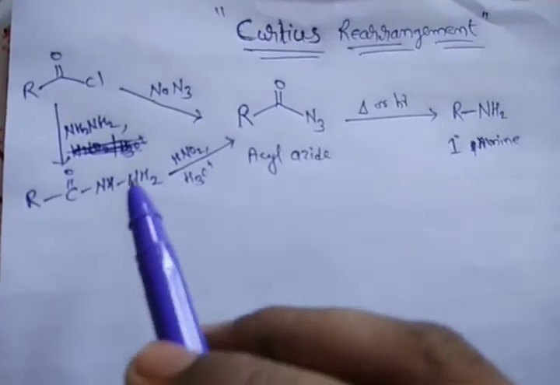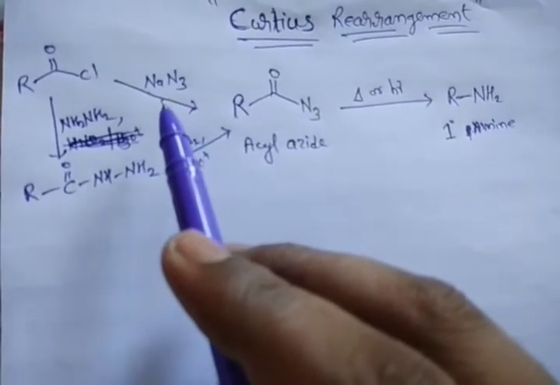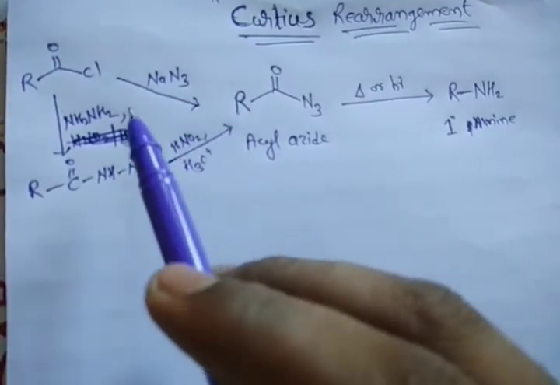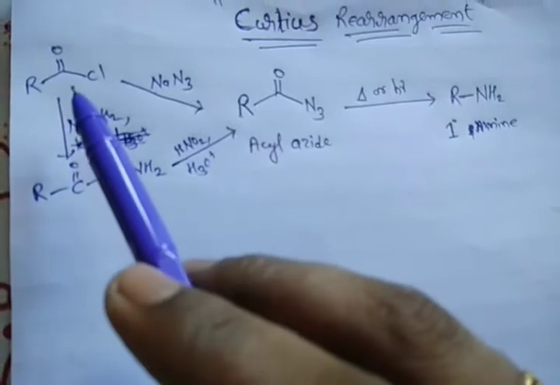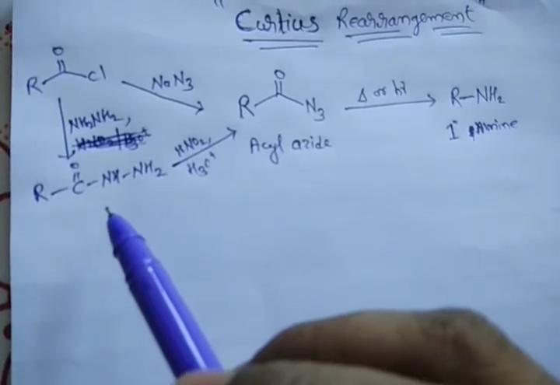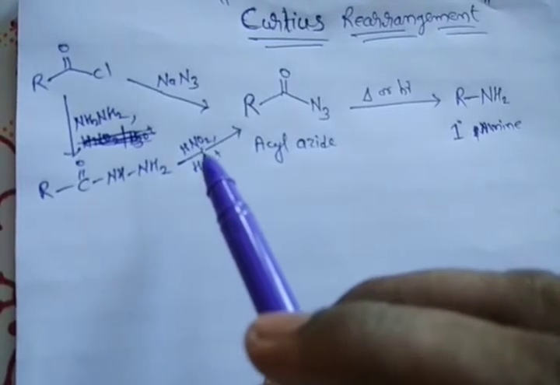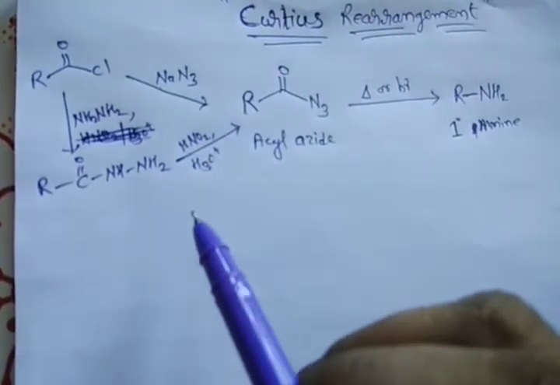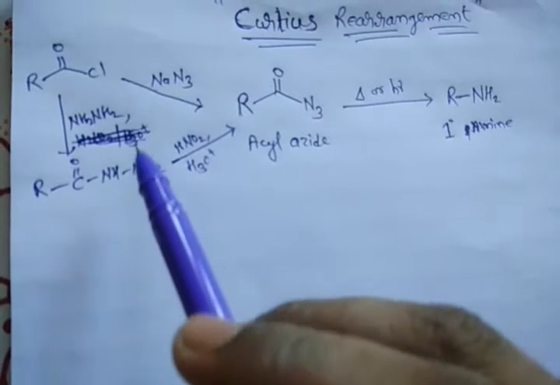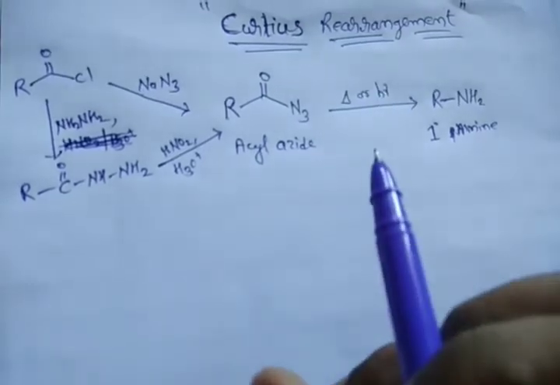Now here this acyl chloride, when it reacts with sodium azide, will directly give the acyl azide. So this is one method. The other method is the treatment of this acyl chloride with hydrazine. We get acyl hydrazide, which on further treatment with nitrous acid, followed by acid hydrolysis, gives the acyl azide. So these are the alternative methods for the preparation of the starting material, the acyl azide, which is used in the Curtius rearrangement.